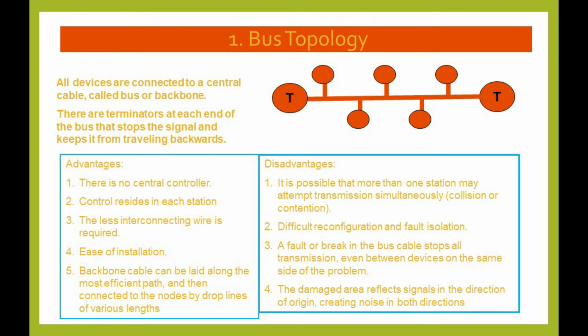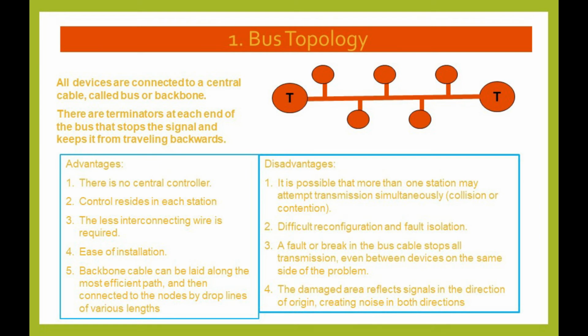These are the advantages of bus topology: there is no central controller, control resides in each station, less interconnecting wire is required, ease of installation, backbone cable can be laid along the most efficient path and then connected to the nodes by drop lines of various lengths.